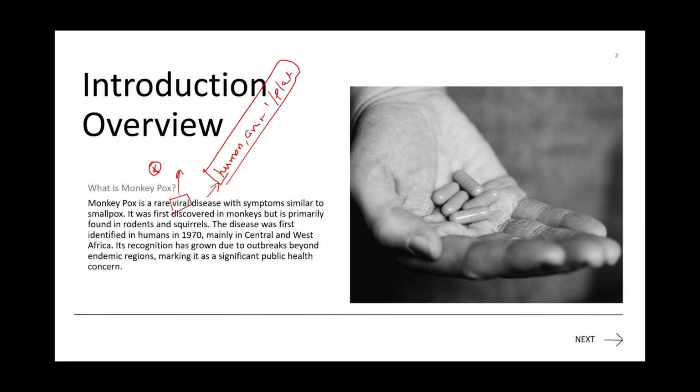And a host can be any animal, human, or plant. So this virus will go to a host, a body where it is going to infect it. Human can be a host, animal can be a host, or plant can be a host. It attacks the cells of that organism and multiplies within the cells.